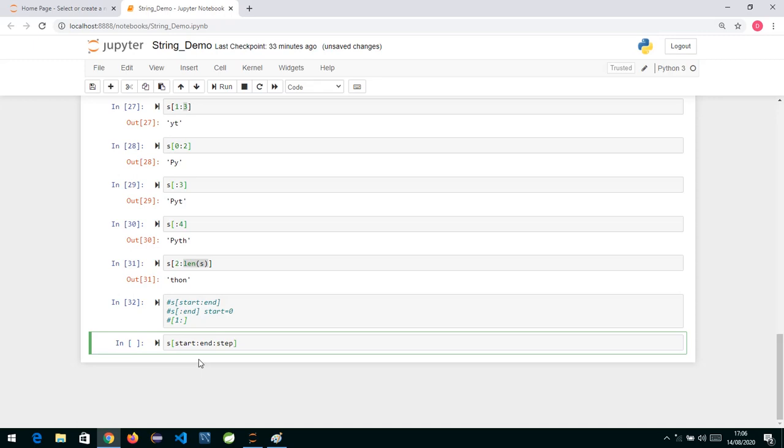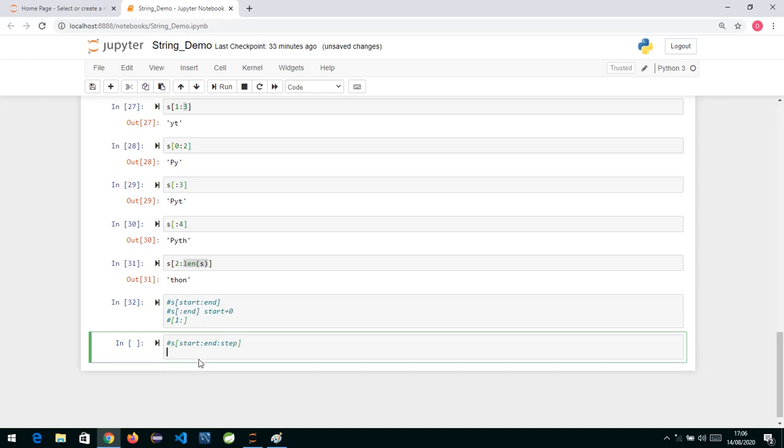Whenever you are working with strings, I want to show you an example of how we implement this. Now if I just comment out this first part, and you specify this third parameter over here, that is step, this is optional, and by default it is 1.